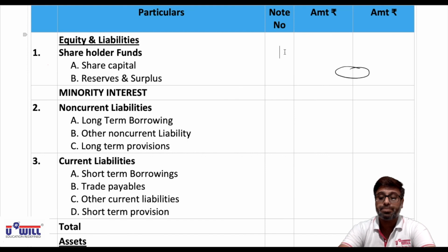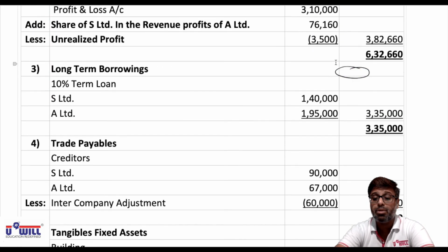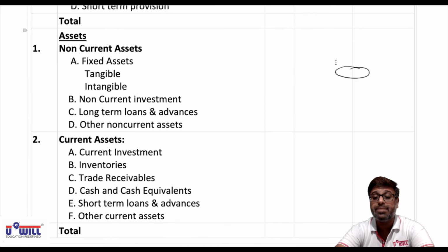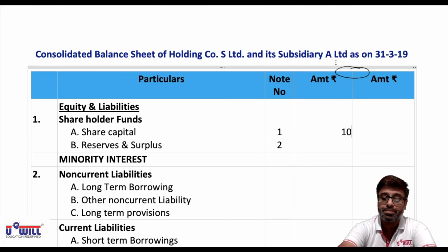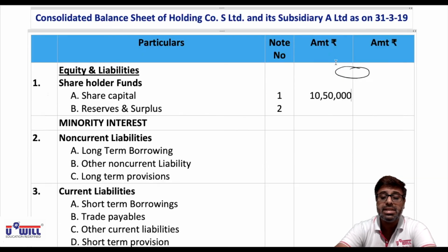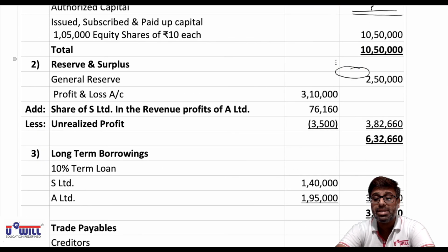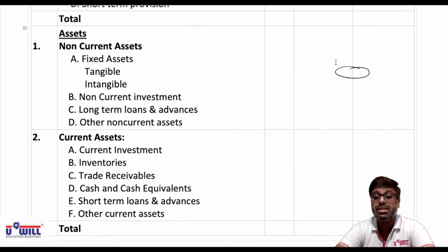Shareholders funds, share capital would be note 1, reserves and surplus would be note 2. Share capital's amount is 10,50,000 from note 1. Reserves and surplus amount from note 2 is 6,32,660.